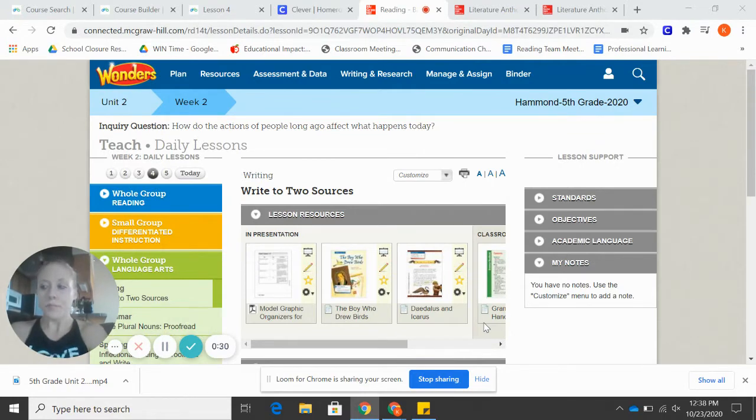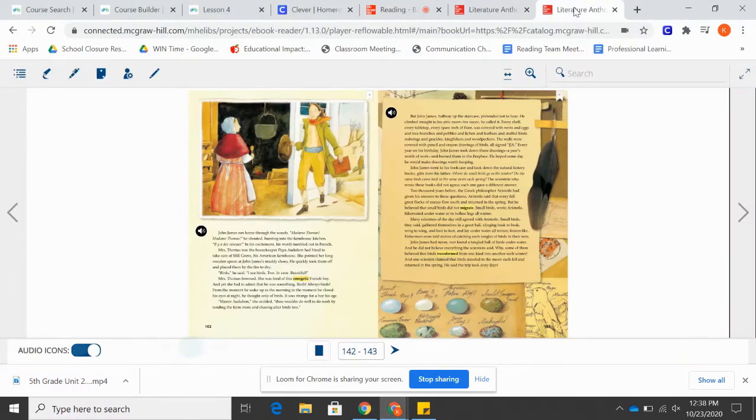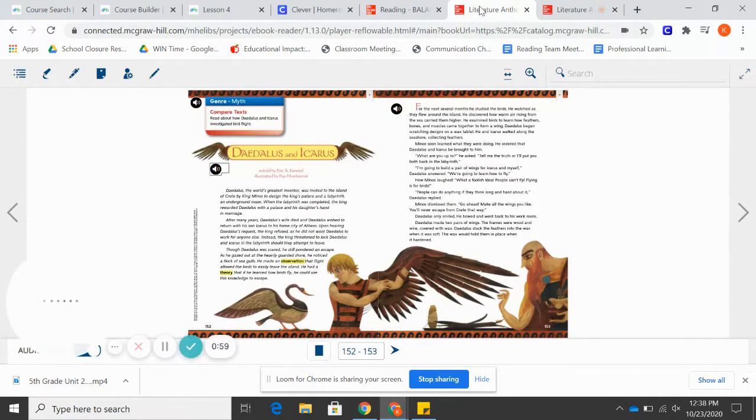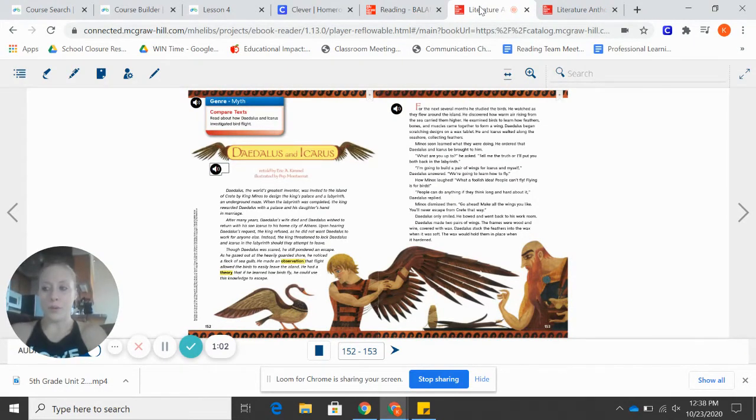All right. So when I look at our stories, I look on page 143. So this is my first story. The text tells me that John James wants to know if the same birds come back to the same nests each spring. All right, so that's one thing about the birds. Now when I go to my other story on page 152, Daedalus wants to learn how birds fly because he hopes to escape by flying away. So I'm going to include these in my notes.